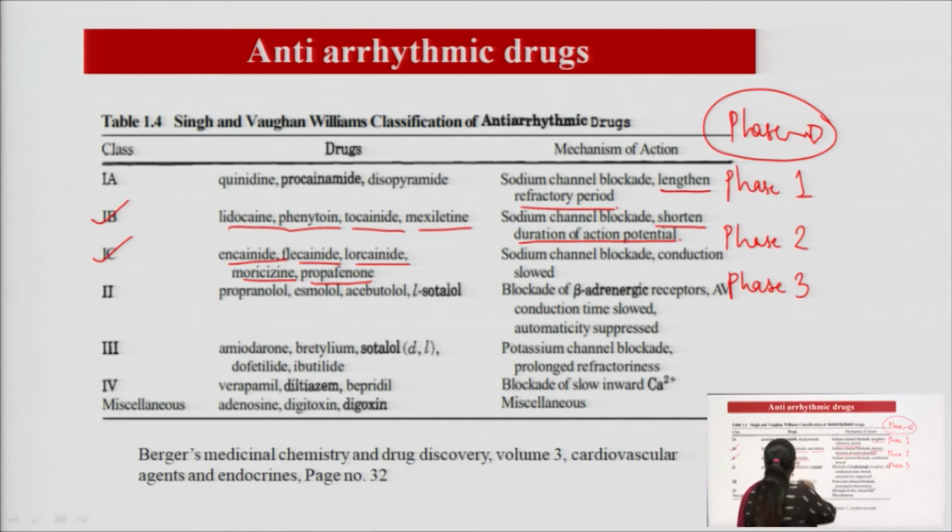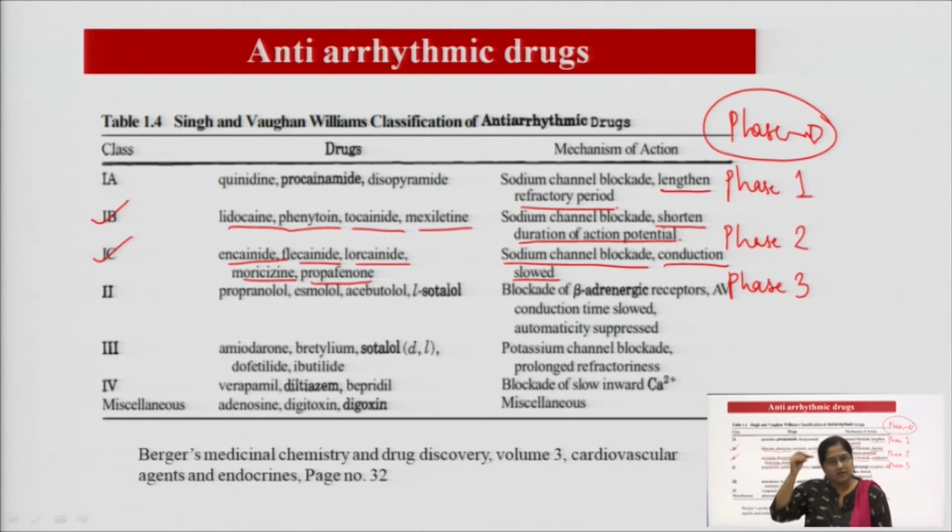And last, class 1C, sodium channel blockers again. It is different in that conduction is slowed. It slows down the conduction of the heartbeat, that means the rhythm of the phases gets slowed down.